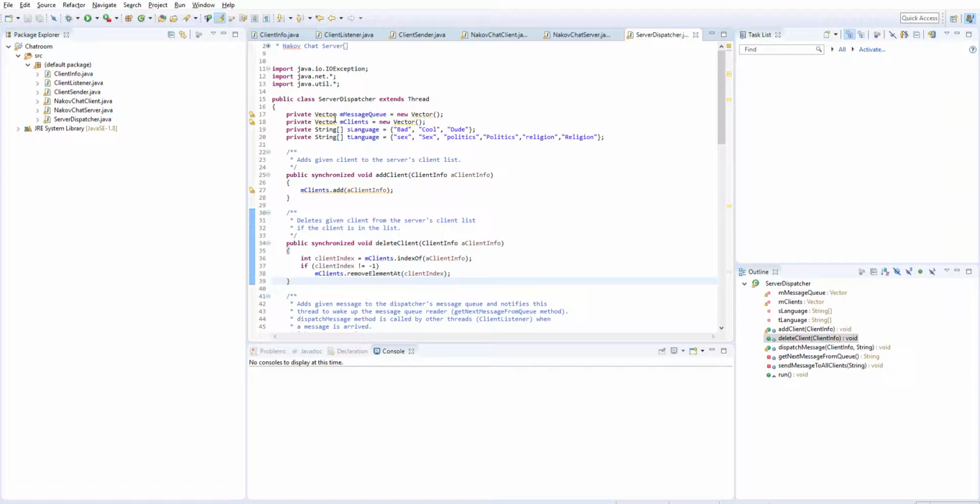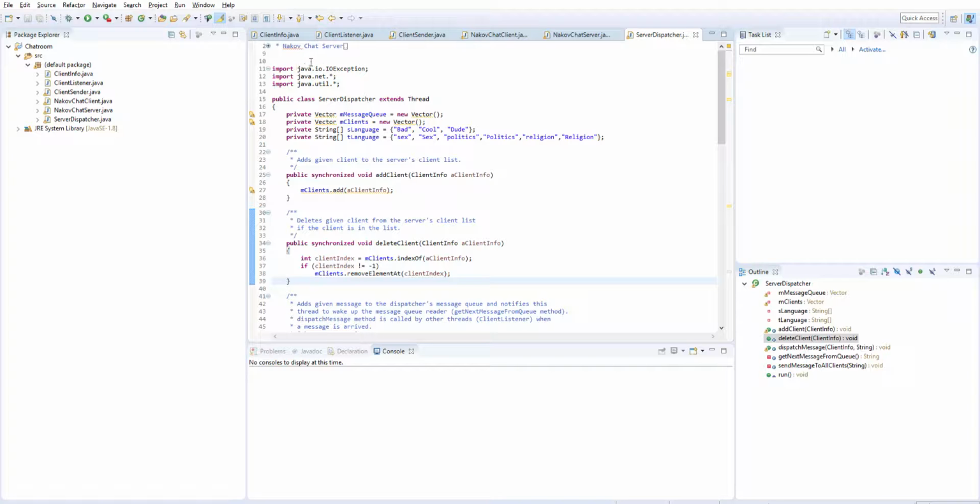Alright, so here I am with the chat server. I'm going to show what exactly I changed, and then I'm going to display exactly how it works. Alright, so these are some of the main differences.